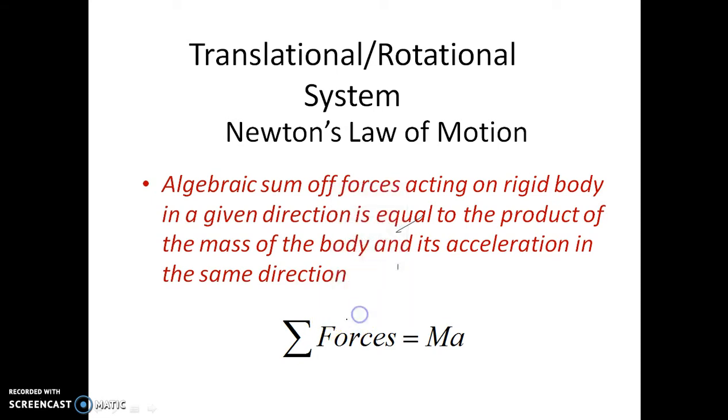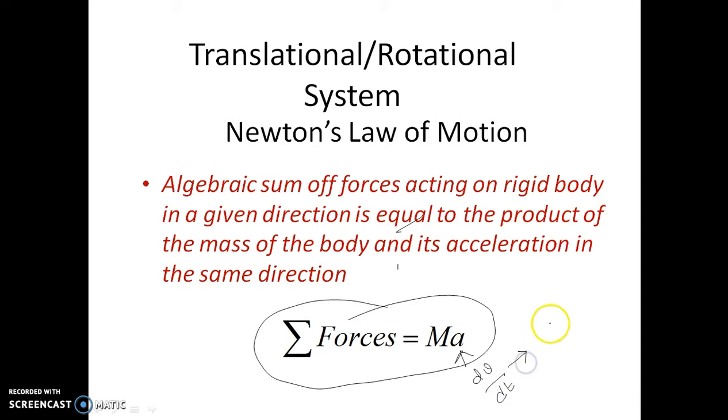express the relation of the mass and the force along with acceleration. We can write this acceleration in the form of the derivative of velocity with respect to time, or we can consider it with respect to position and time.